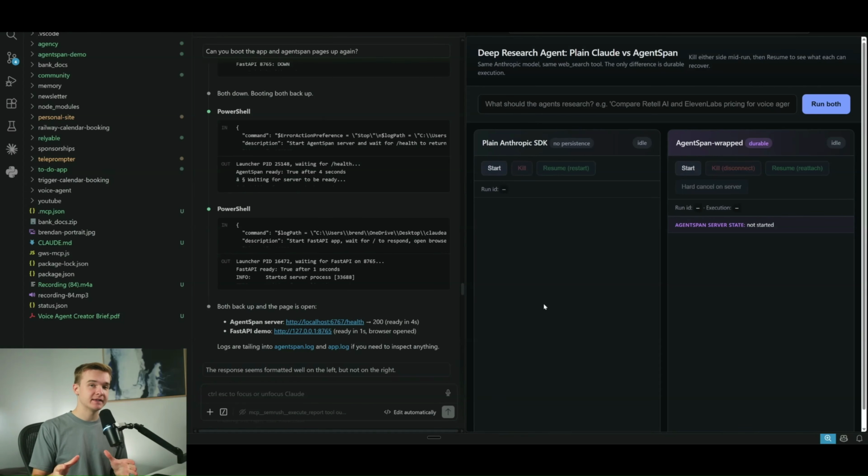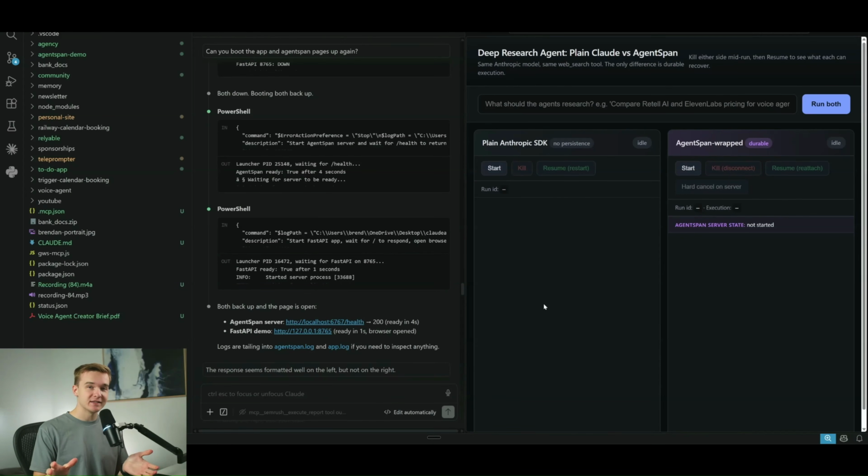So I think a really good place to start is the reliability of these long-running agents, which are continuously researching or continuously working on tasks, and which have the risk of ending mid-run or breaking in some way, or a server turning off, where all of that context and session history is really important to the run itself. But the process that I'll show you in this video will work for really anything outside of chat agents as well, whether it is long-running workflow automation or long-running agents that might not have a chat interface.